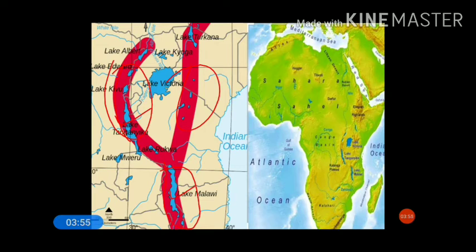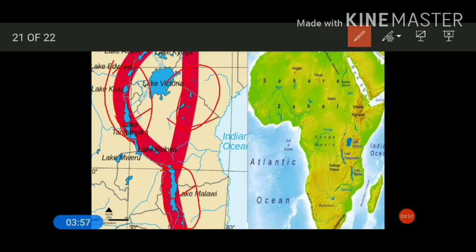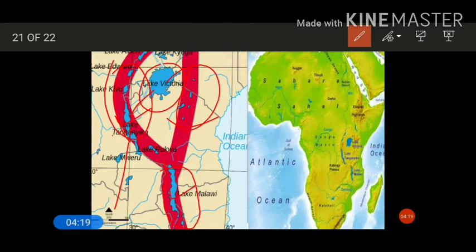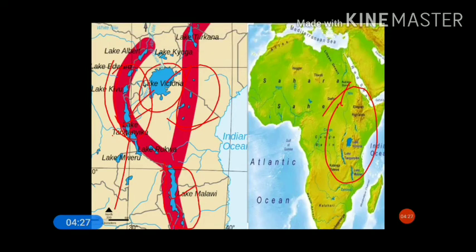Then in the middle of these two rift valleys, we have Lake Victoria, the largest freshwater lake of Africa and the main source of the river Nile. It supplies water to the river Nile. You can also see in the right-hand side map, this is a part of the Rift Valley. Now let us move on to the next slide, that is plains.